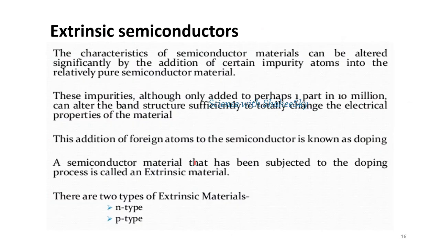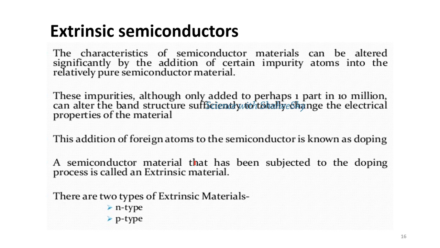Right now, let's move on to the extrinsic semiconductors. The characteristics of the semiconductor materials can be altered significantly by adding certain impurity atoms into the relatively pure semiconducting material, which is known as an extrinsic semiconductor. These impurities may be a pentavalent element or a trivalent element.